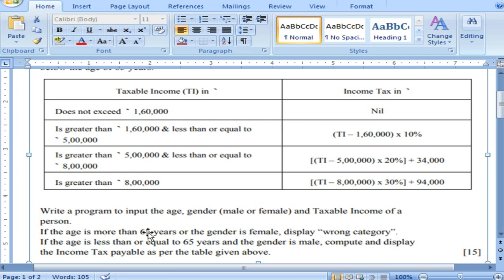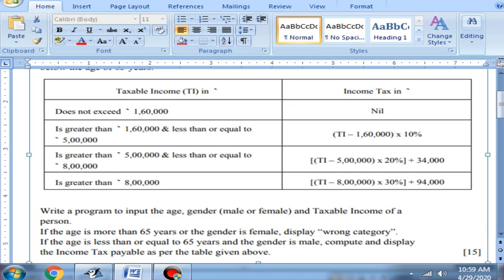So for both these categories you cannot calculate income tax. If the age is lesser than or equal to 65 years and the gender is male, then you have to compute the income tax which is given in the table. So this is the question they asked.